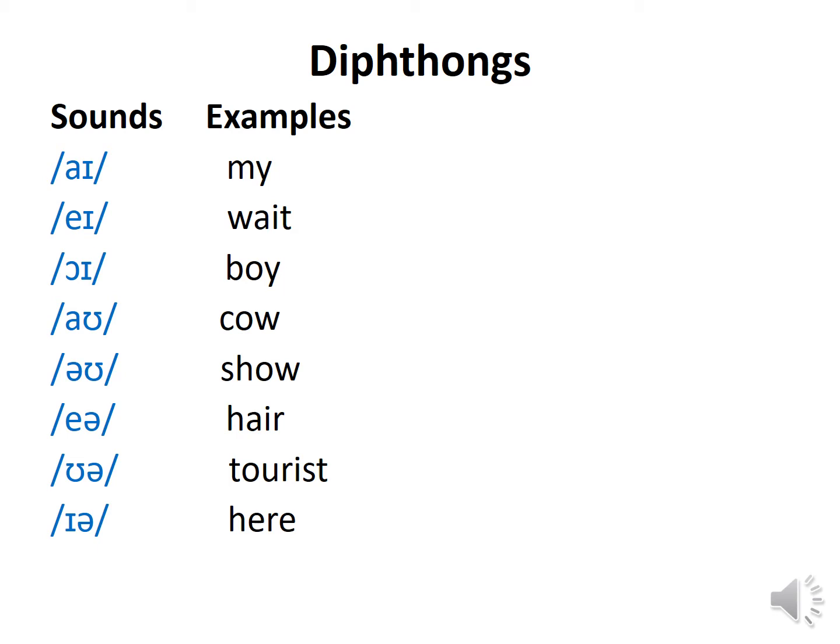Diphthongs, as we have already discussed, there are 8 diphthongs: ai, ei, oi, au, ou, eə, uə, iə. Next you can see the words: I, my; A, wait; Oi, boy; Ow, cow; O, show; Air, hair; Ua, tours; Ia, ear, here. These are the diphthongs.